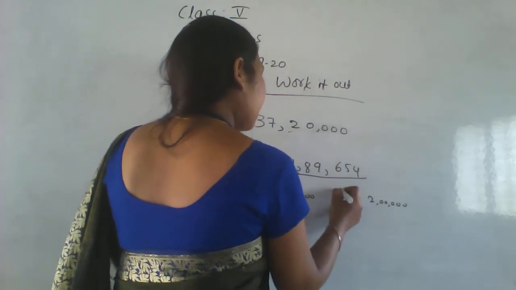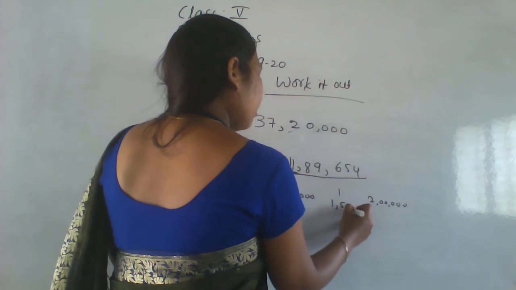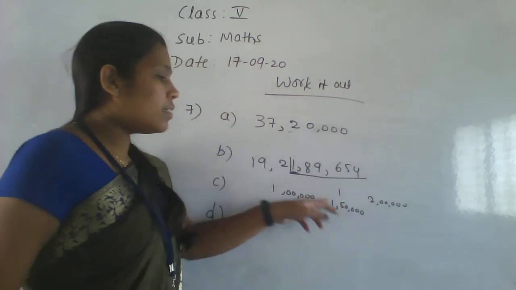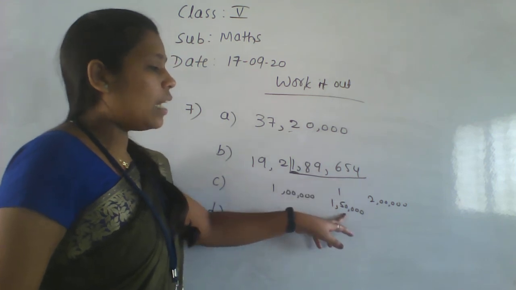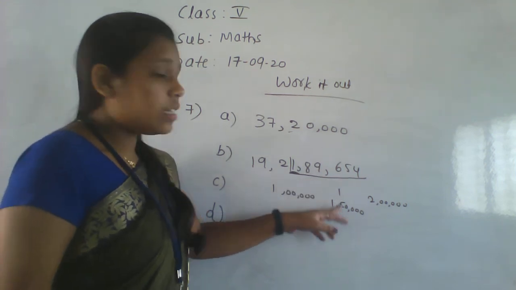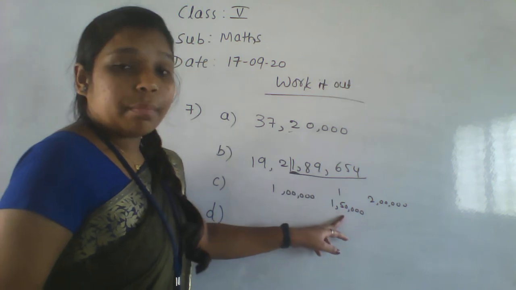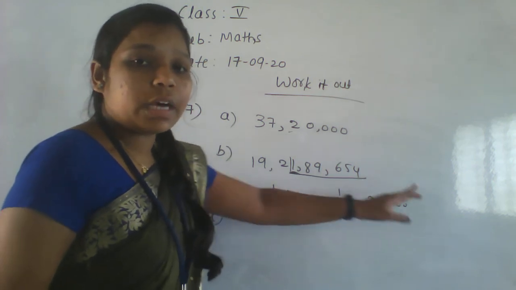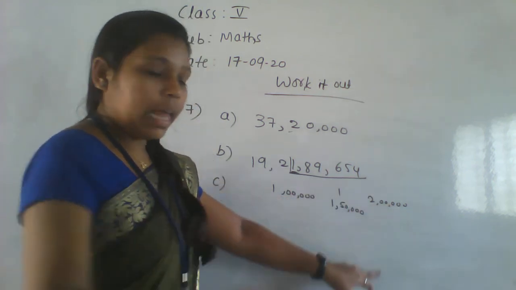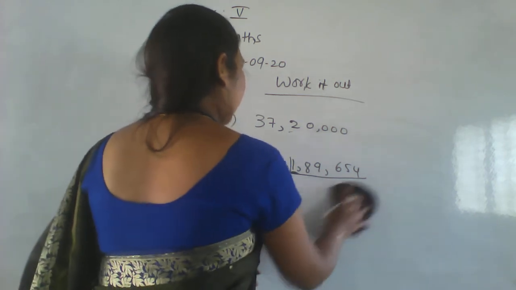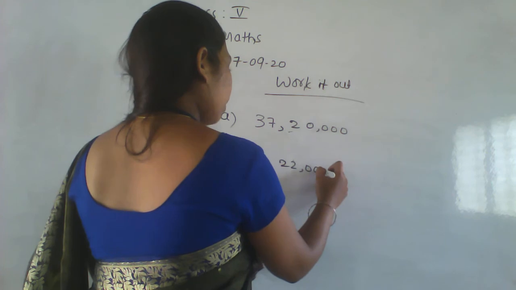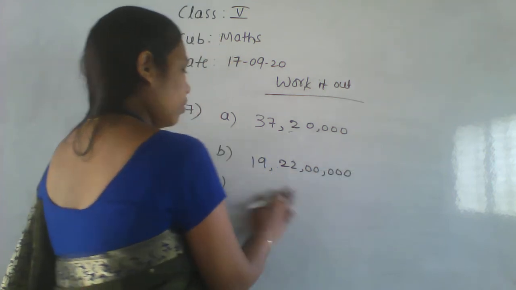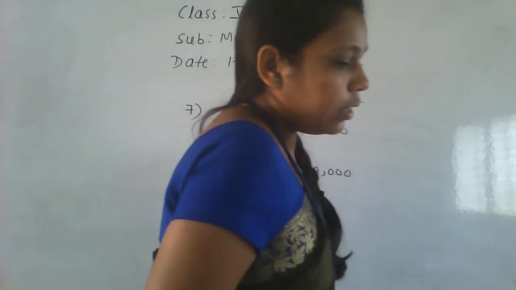Okay. And the middle number is which one? 1,50,000. Is this number greater than the middle number? 1,89,000 is there, here 1,50,000 is there. Obviously it is greater than the middle number. Then it is nearer to which value? It is nearer to 2 lakh. So write here 2 lakh. It will become 19 crore 22 lakh.